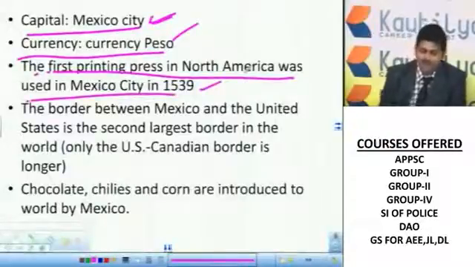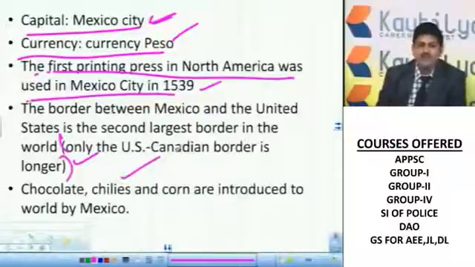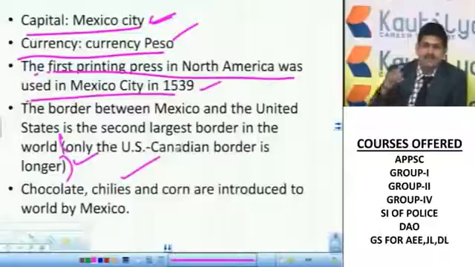Next, the border between Mexico and the United States is the second largest border in the world. I already told you the first one is between the US and Canada, and the second one is the US and Mexico. That means in the top two, the US is involved.